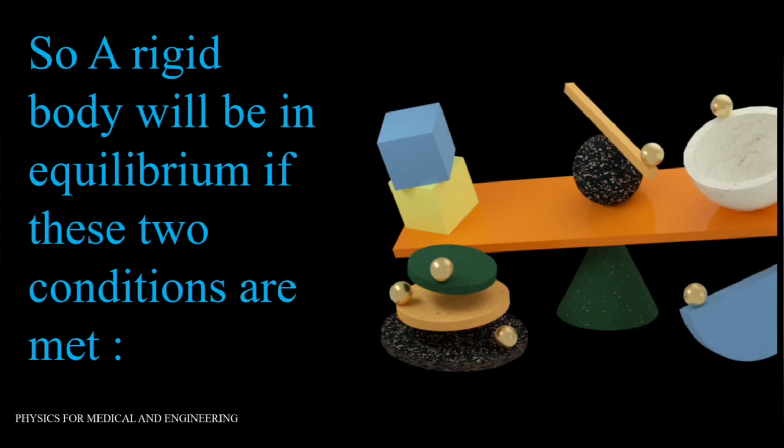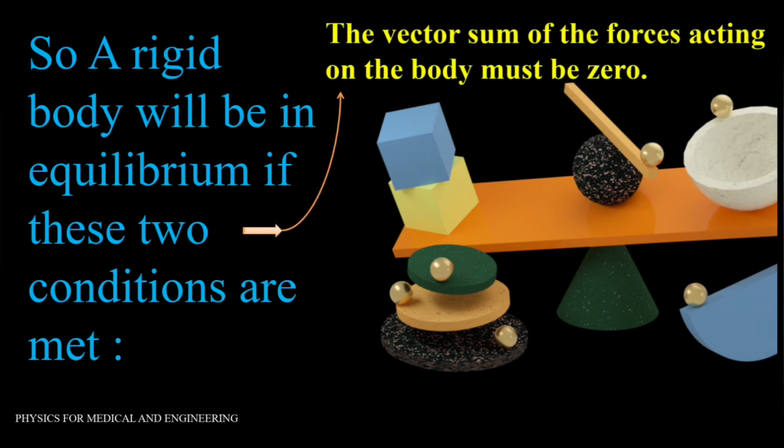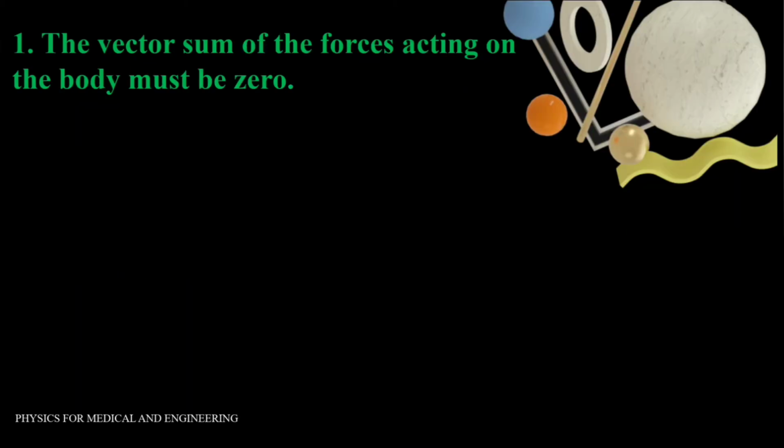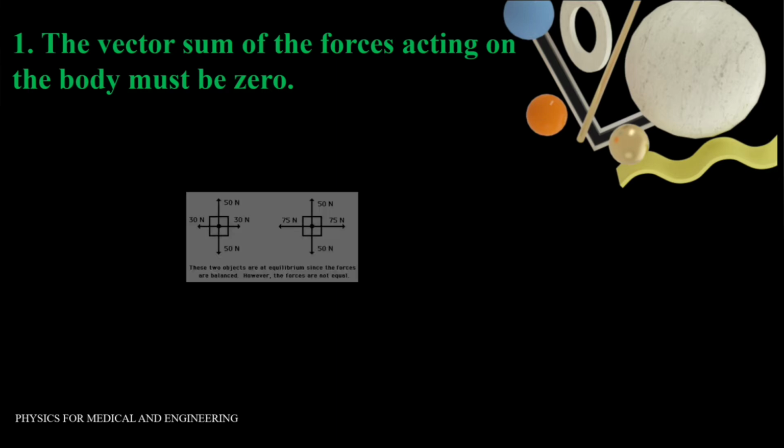So, a rigid body will be in equilibrium if these two conditions are met. First, the vector sum of the forces acting on the body must be 0, and second, the net torque acting on the body must be 0. Let's see what these two conditions mean. The first condition says that the vector sum of the forces acting on the body must be 0.